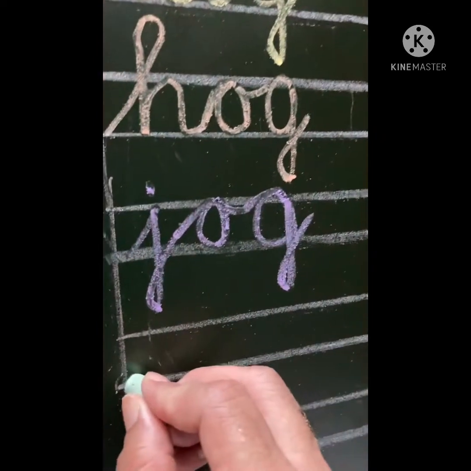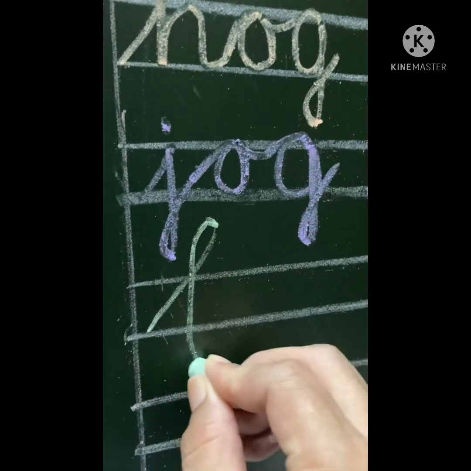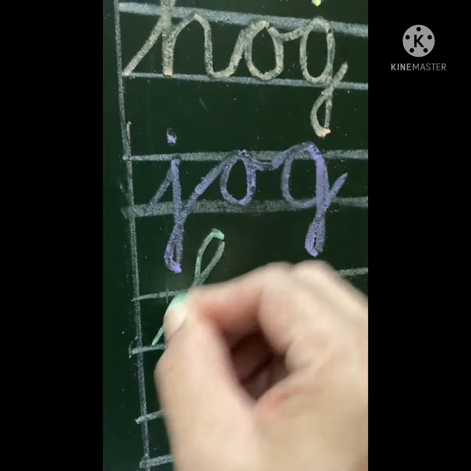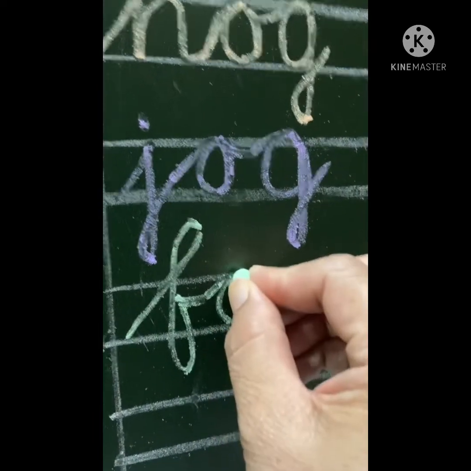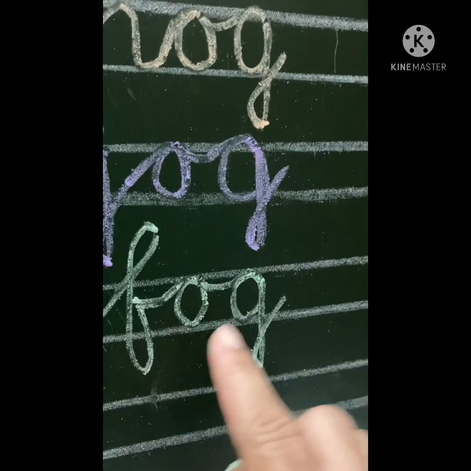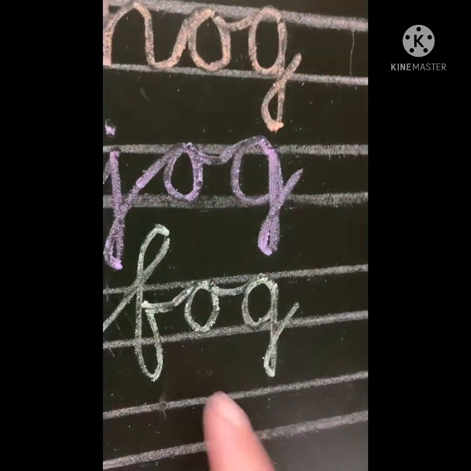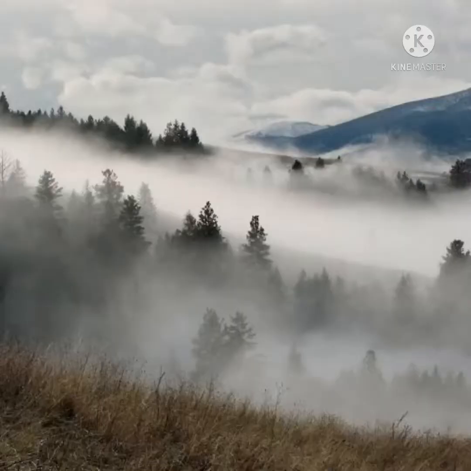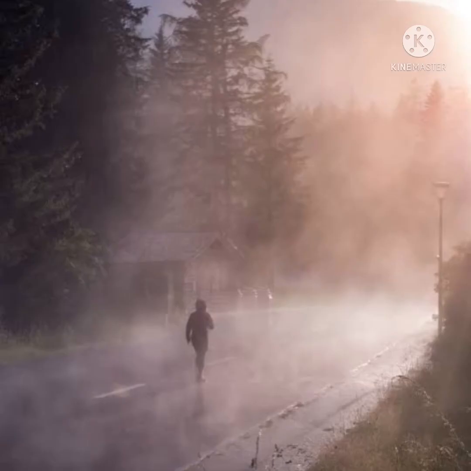Now, make the sound of F, O, G. F-og, fog. It is a thick white cloud on the land or sea. The vision is not clear in fog.